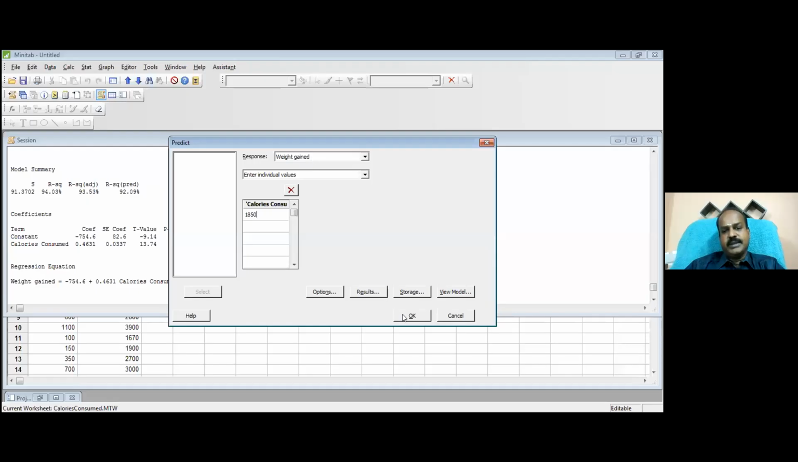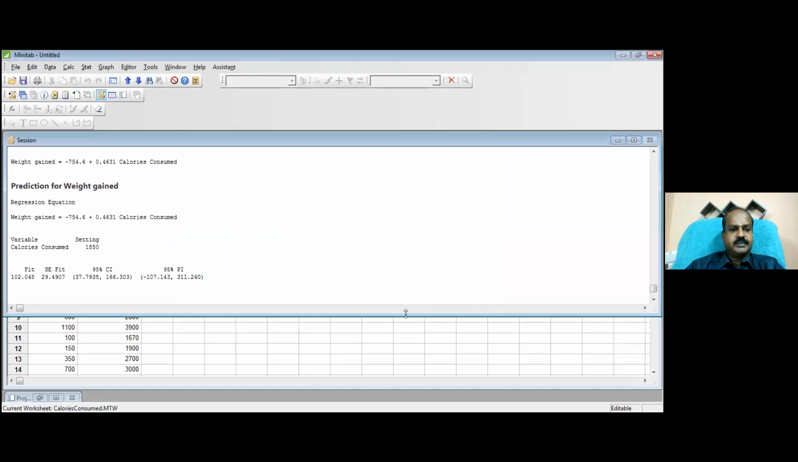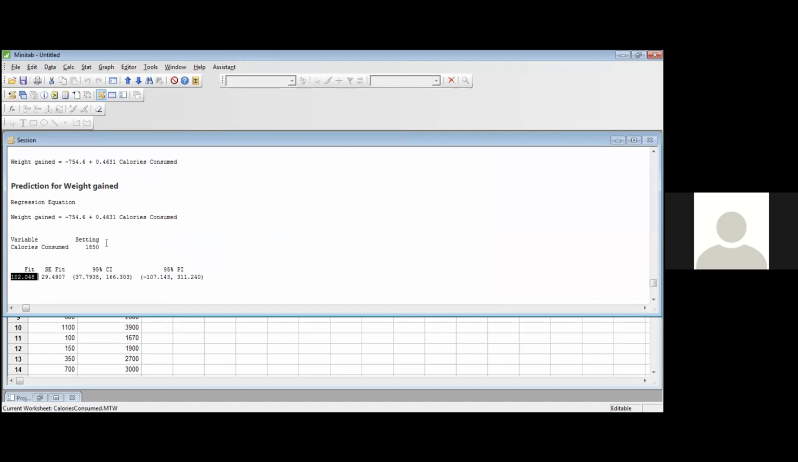What will be the weight gain? Now you see here, calorie consumption is 1850. And what will be the expected weight gain? 1 or 2 grams. If you consume 1850 calories, then expected weight gain will be 1 or 2 grams.